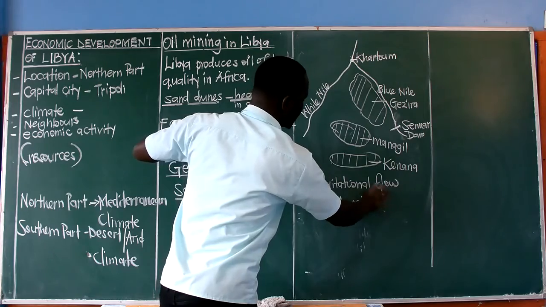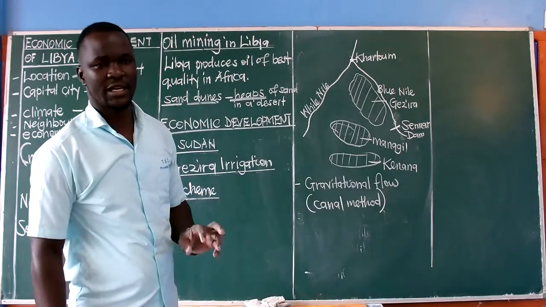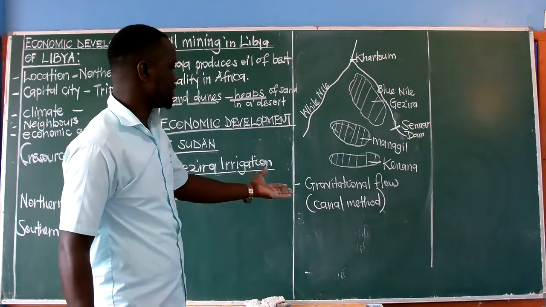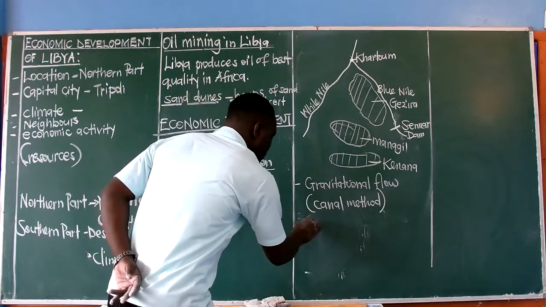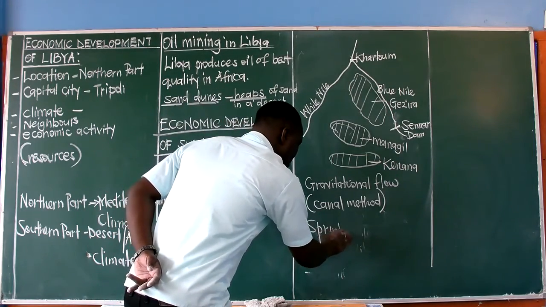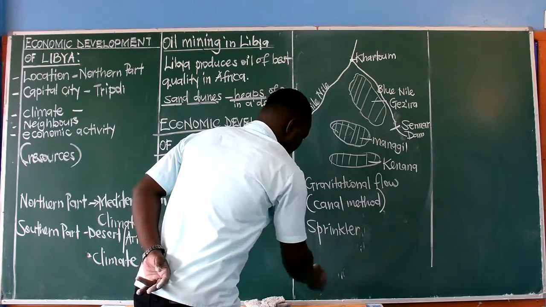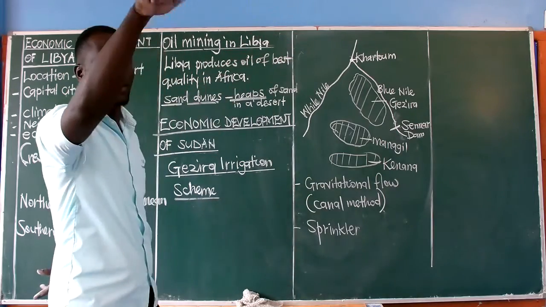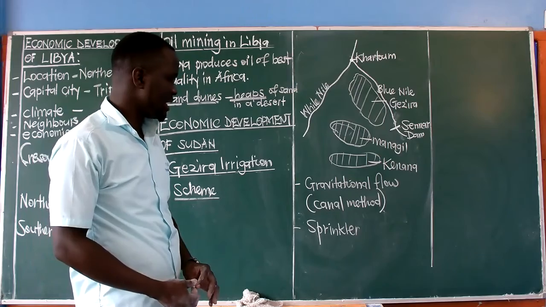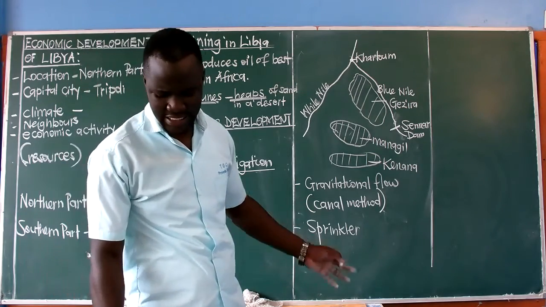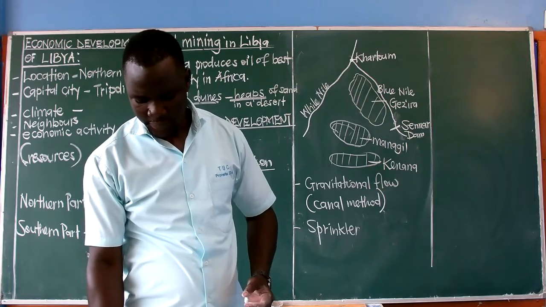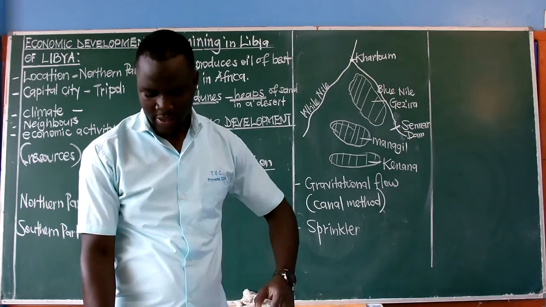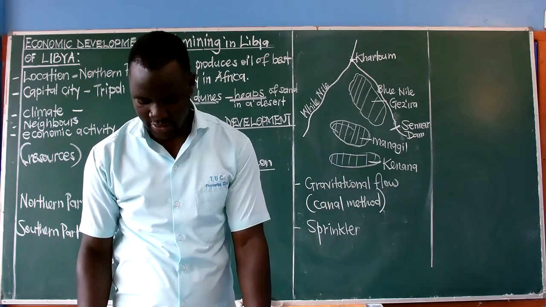Canal method of irrigation. Remember in primary 5, 6, we looked at methods of irrigation. We talked about methods like gravitational flow or canal method. And then we also talked of methods like sprinkler irrigation. This is where water is sprayed on the plants or on the crops. Water is sprayed or sprinkled. That was also another method of irrigation that we have. But mainly in Gezira, we have irrigation done through what we call gravitational flow. That is water being channeled through canals.